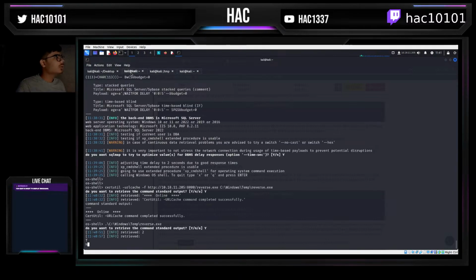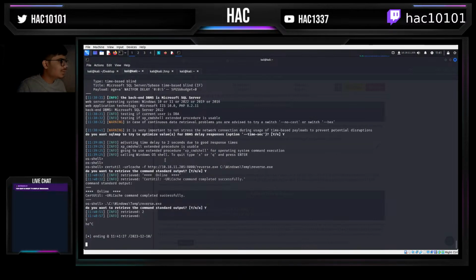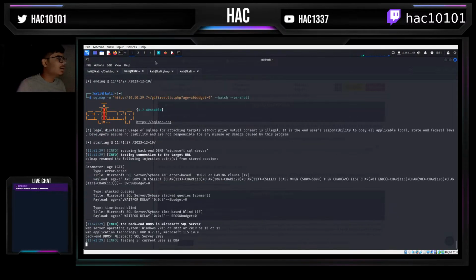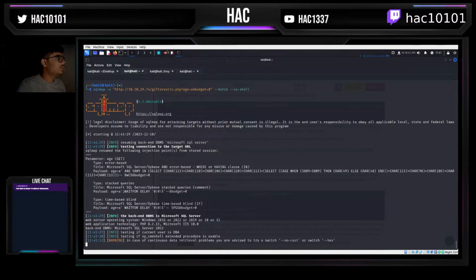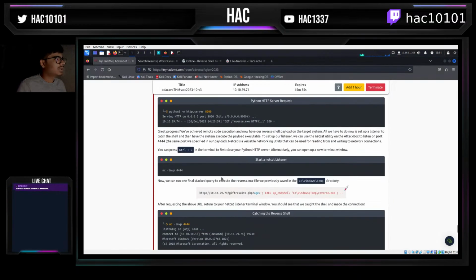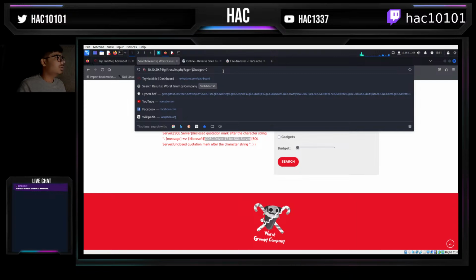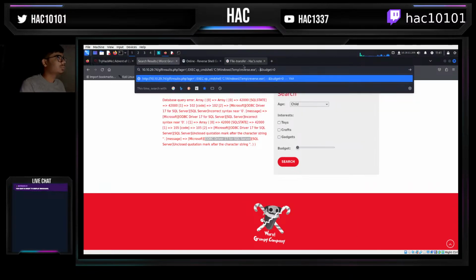Okay, so this is trying to retrieve something. Wow. Yeah, I should have probably used the normal way, or I can still use this thing this way. I can execute the commands from here.